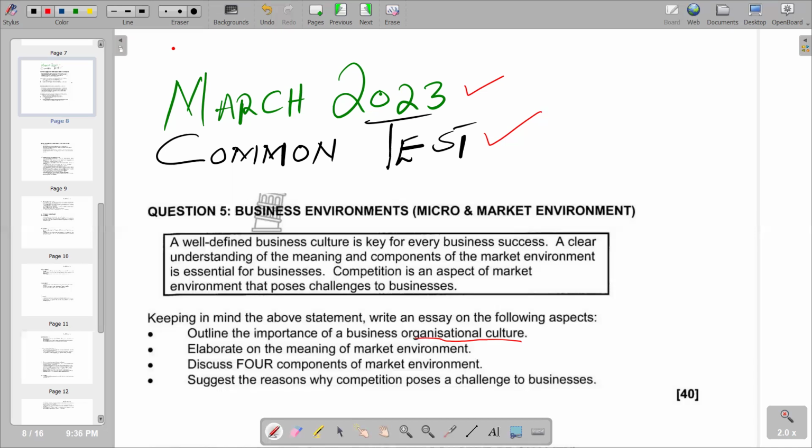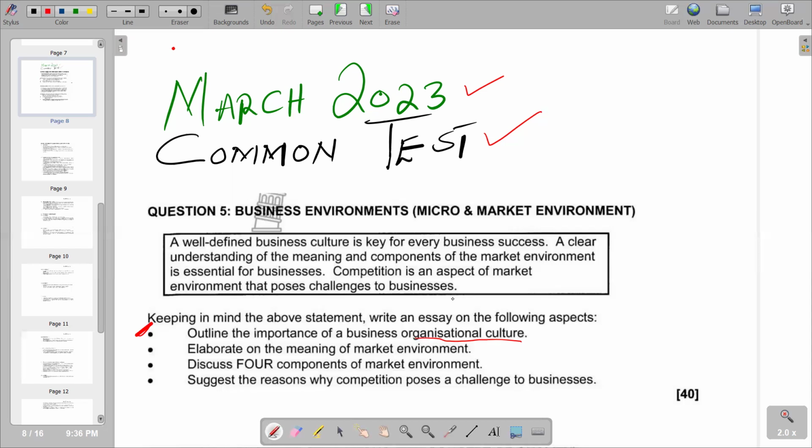So in your main body, we start with your first point that we have, which says outline the importance of business organizational culture. So obviously, you know that organizational culture, as we have defined it, is a set of values, beliefs, attitudes, systems and rules that outline and influence employee behavior. So when we have a set organizational culture, we are going to notice some benefits, as we can also enhance the employees' loyalty by abiding by our organizational culture. So basically, that's what we have.